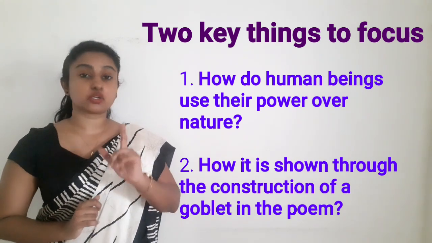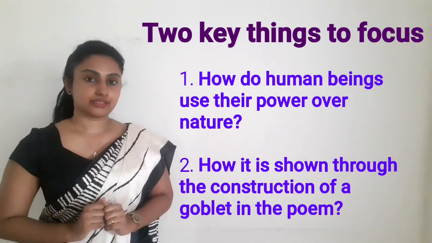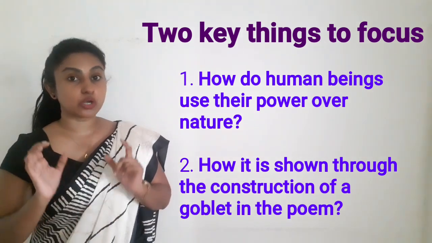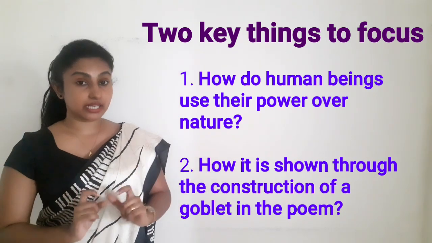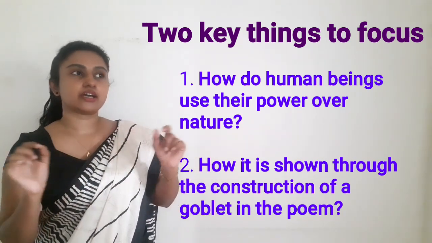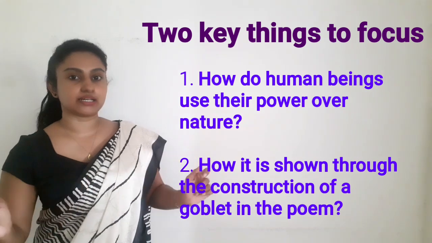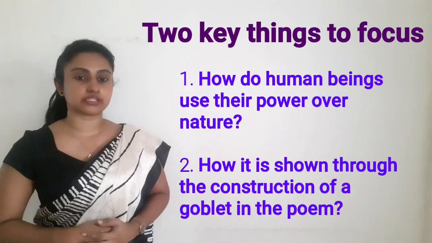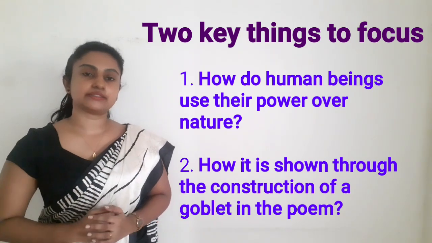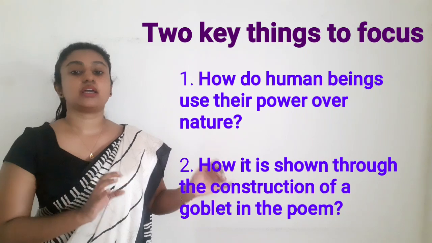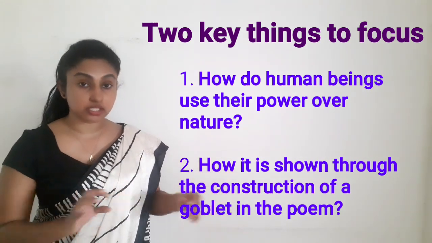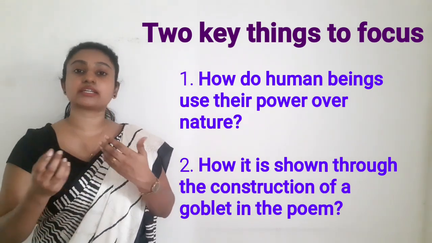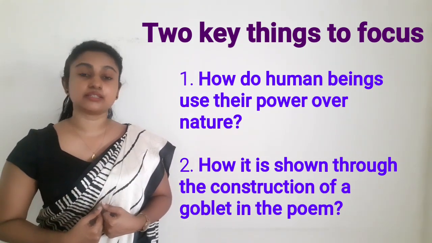Because sometimes the question is complex. The question is more complicated than you think. So you have to read it very carefully, underline the keywords, and in some questions there are two things asked. In this question also you have to focus your attention on two key factors. One thing is how human beings use their power over nature, and the other thing is how it is conveyed using the construction of a goblet in this poem.